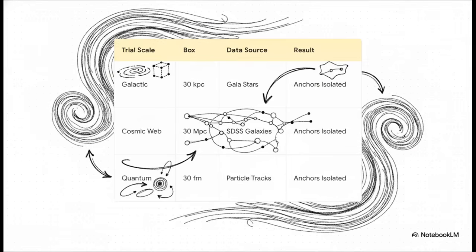So, when we build this all into one unified picture, this matrix definitively proves something incredible. Across 3 radically different physical bounds, from a 30 kiloparsec galactic cube to a 30 megaparsec cosmic web, all the way down to a 30 femtometer subatomic space, the exact same stripped-down 6D phase space matrix naturally isolates structural geometry. The identical scale-space filters worked flawlessly across the board, no tweaking required.